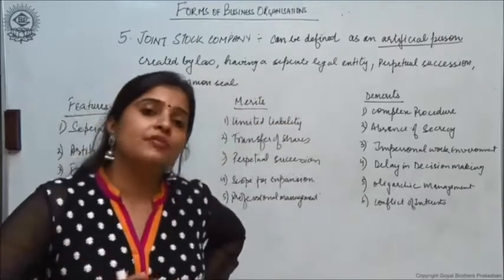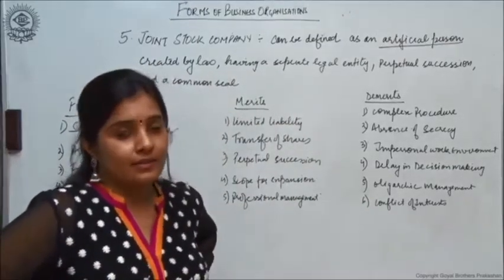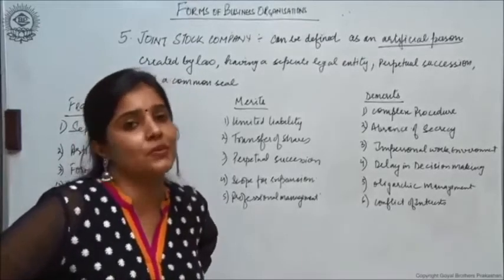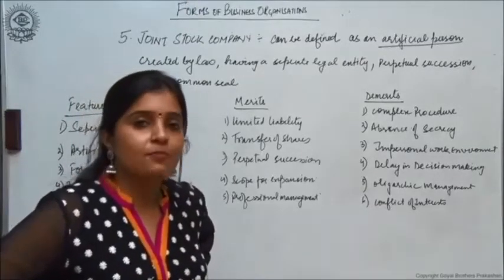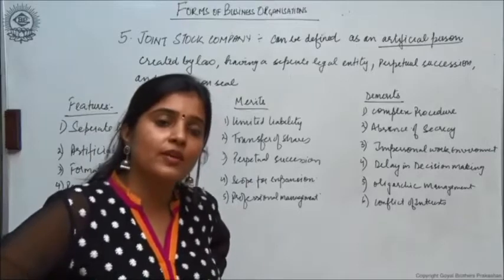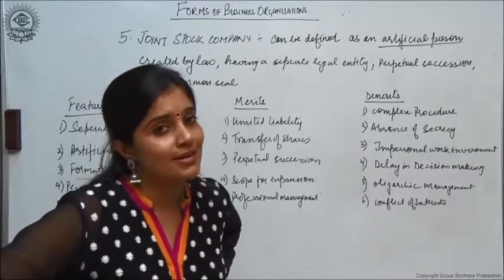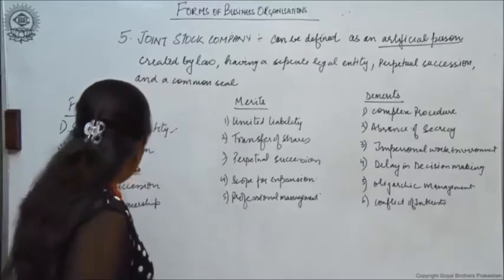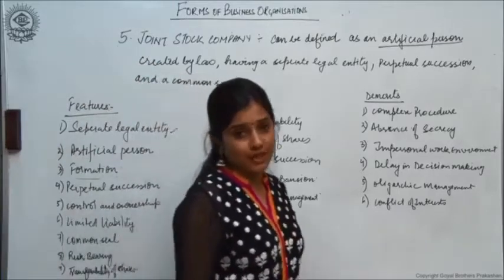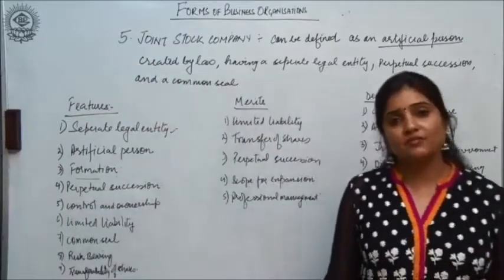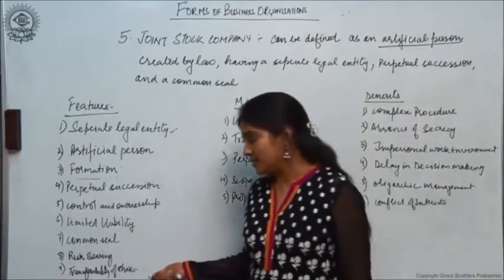Why? Because the risk is spread amongst all the shareholders, so the risk to be borne by every single shareholder is relatively less. Last is transferability of shares. Shares can easily be transferred in the name of anyone else, right?